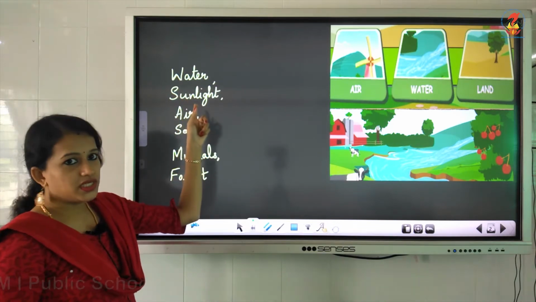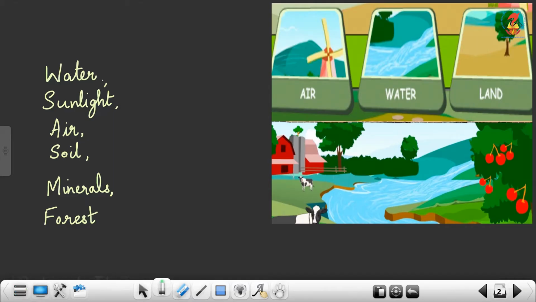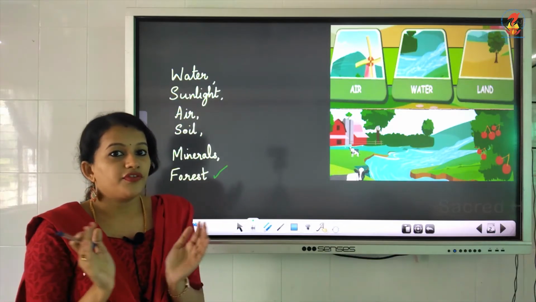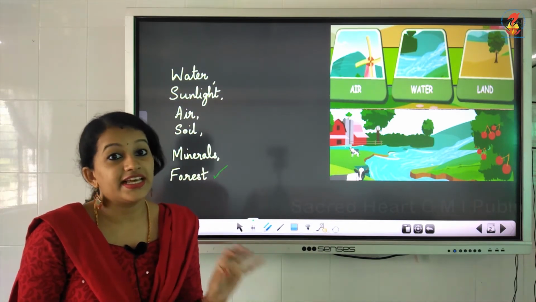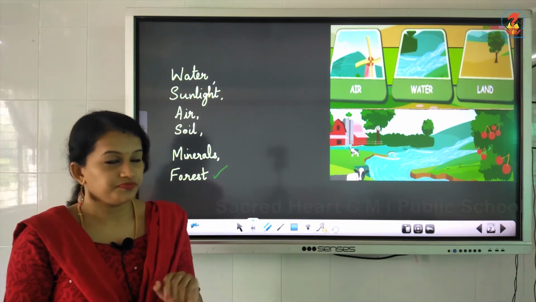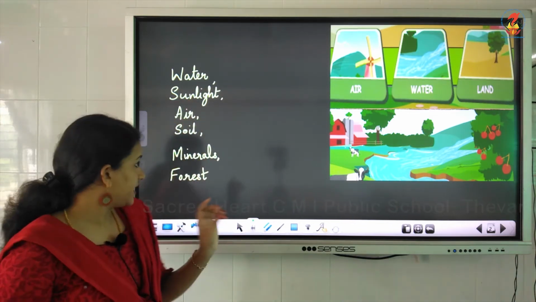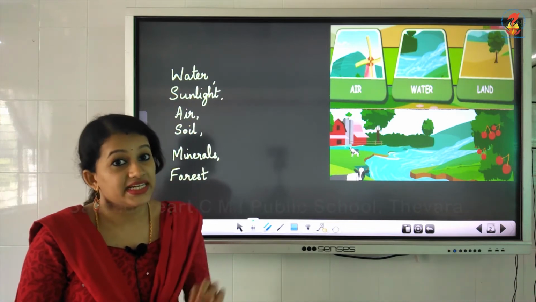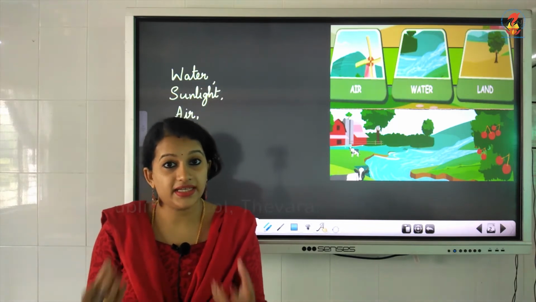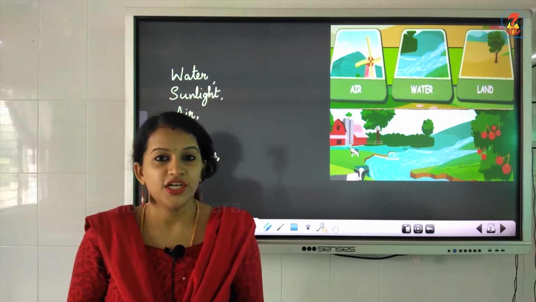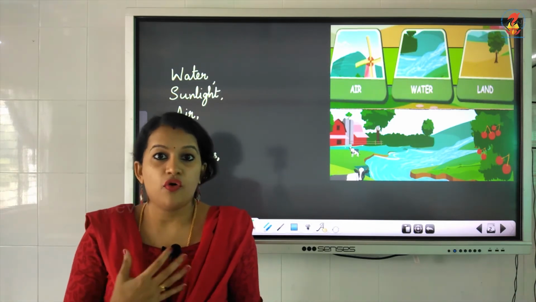Water, sunlight, air, soil, minerals, forest. All those are some of the things that you will find in nature. It is present in nature as such. All these things that are present in nature are known as the gifts of nature. Why? Because nature has given it to us as a gift, so that we could use these gifts for our needs.